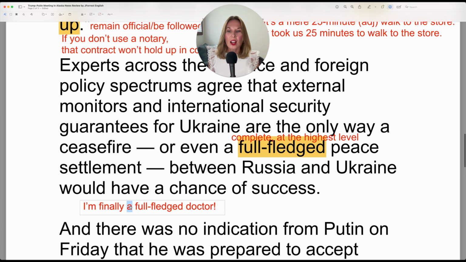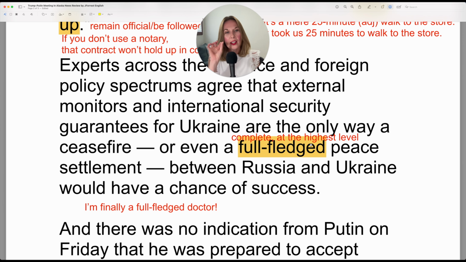So here, a doctor, because full-fledged is an adjective. Now notice this ED is a very soft D, full-fledged doctor. Now, because this starts with D, you don't even hear the ED there. I'm finally a full-fledged doctor. Full-fledged peace.